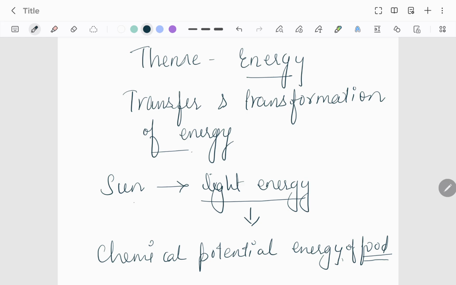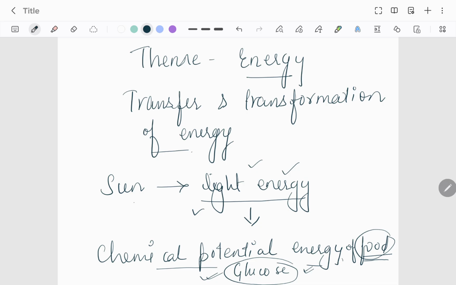So what food, right? Here the light energy has been used, and what has been made? Glucose after photosynthesis. So in the bonds of glucose there is chemical potential energy. So one form of energy has been transformed into another form of energy. Energy can neither be created nor be destroyed. It can only be transformed, right? So light energy is transformed into chemical potential energy of food.